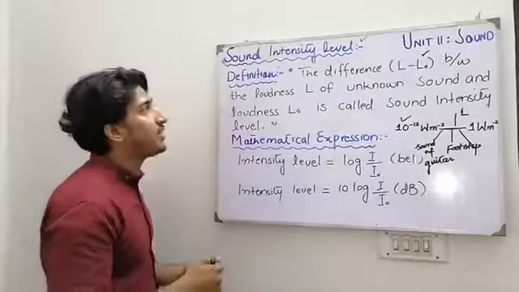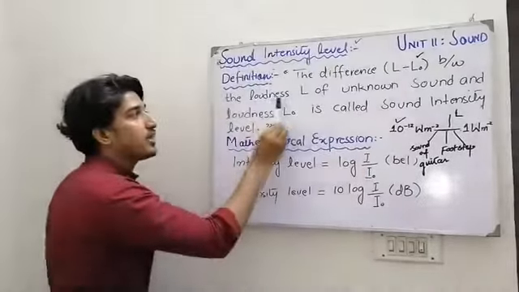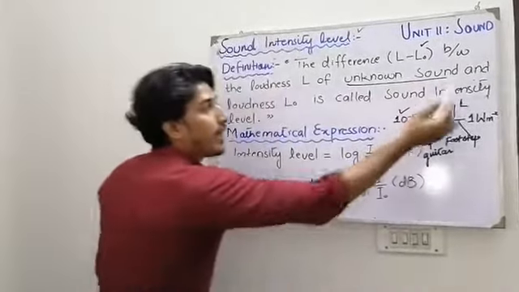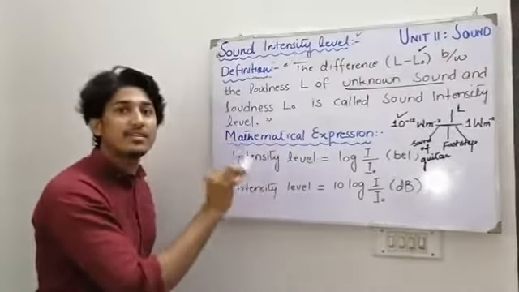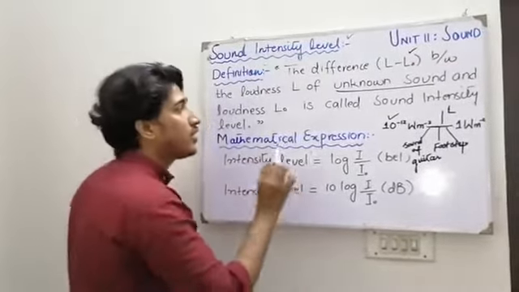So the sound intensity level is the difference between the loudness N of the unknown sound and the loudness N naught, which is the defined reference intensity.